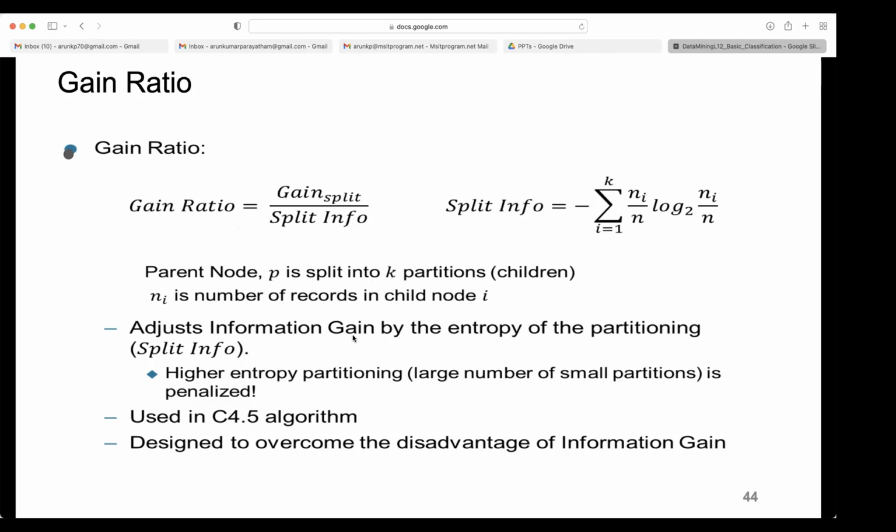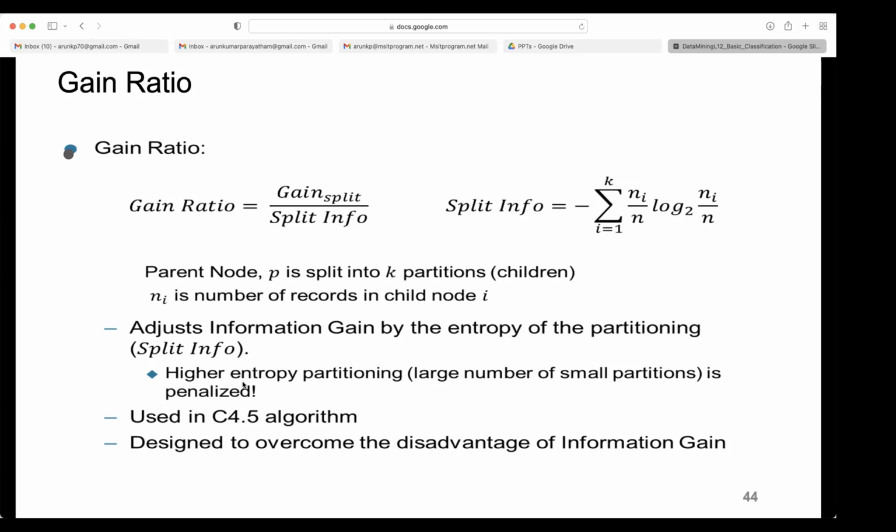Adjust information gain by the entropy of the partitioning, the split information. Higher entropy partitioning, a large number of small partitions, is penalized. So here they are taking care that by using this formula, higher entropy partitioning, which looked interesting in the previous formula, will be penalized. You can think this is something similar to your regularization.